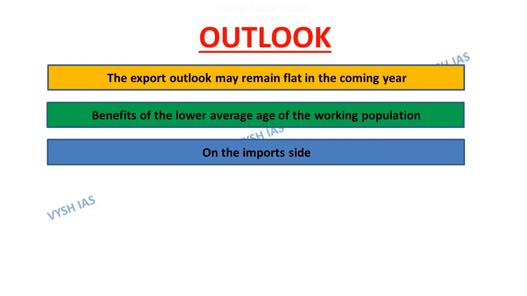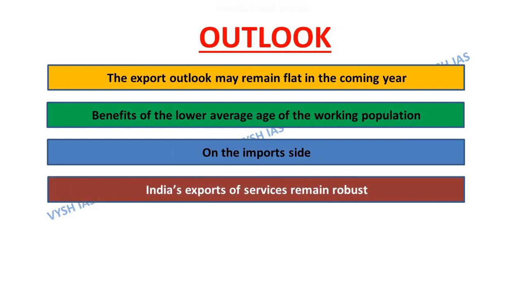On the import side, notwithstanding uncertainty surrounding the outlook on global crude oil prices, the recent softening in its prices augurs well for India's imports. India's exports of services remain robust and India has cemented a stronger position as a top remittance receiver.